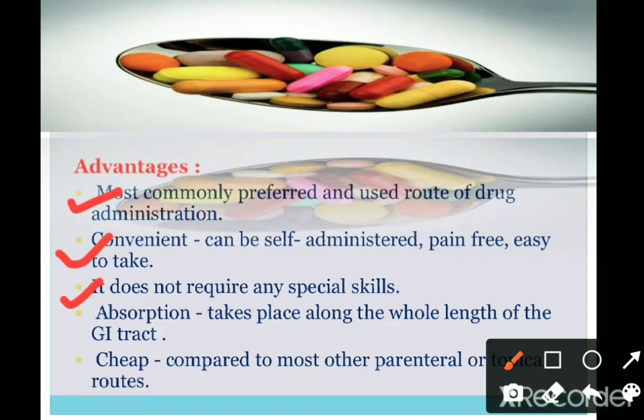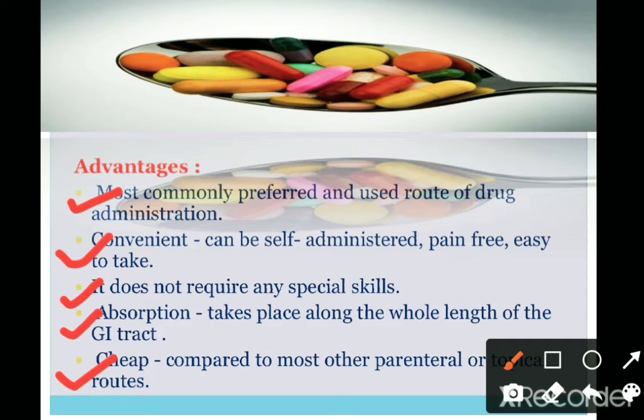Then, absorption takes place along the whole length of the GI tract. So when we take the drugs, it will start from the mouth, and the absorption begins. It involves the ADME processes, that is absorption, distribution, metabolism and excretion. Okay, then it is cheap as compared to the parenteral routes.